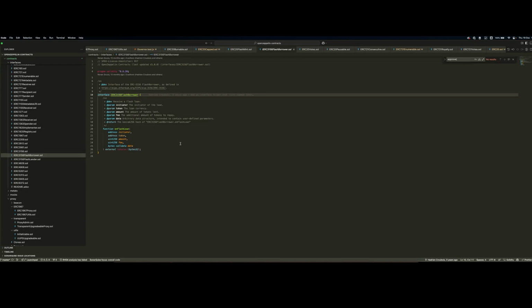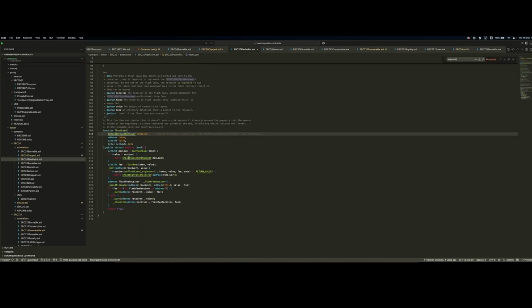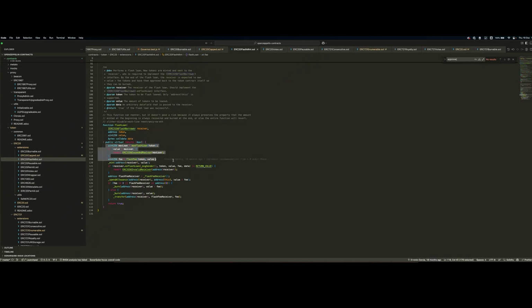In a quick overview, what happens is we're checking the max loan, we're checking if there's a fee defined, we're minting this amount of tokens, we're calling the flash loan on the receiver contract, he performs his operations, and then once his operations are finished, the ERC20FlashMint contract sends back the fee and burns the tokens that he minted for the receiver.